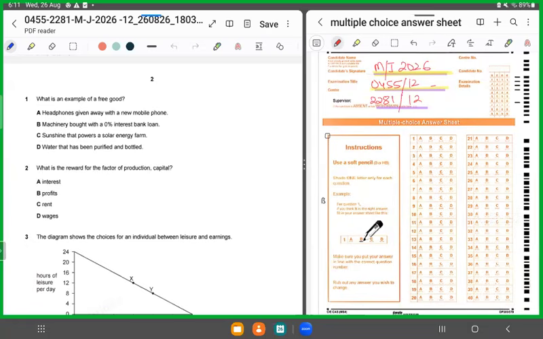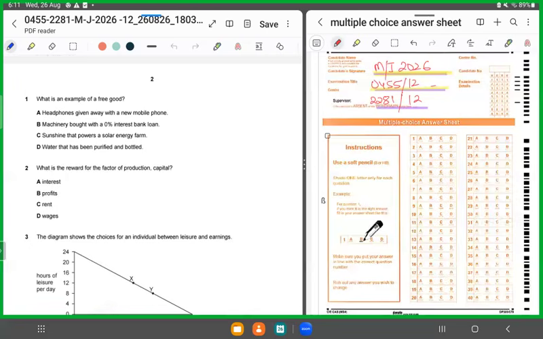All right, moving forward. Let's look at the first MCQ. The first MCQ says, what is an example of a free good? Now, by definition, a free good is a good that does not involve any opportunity cost. Why? Because there are no resources required to produce it, right? Such as sunshine, such as rainfall, right?